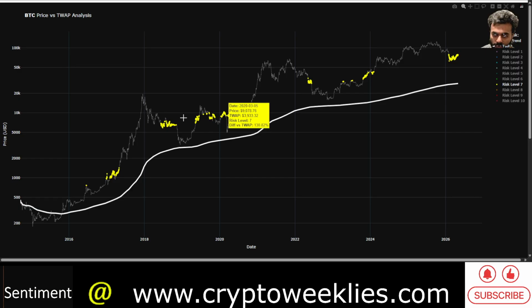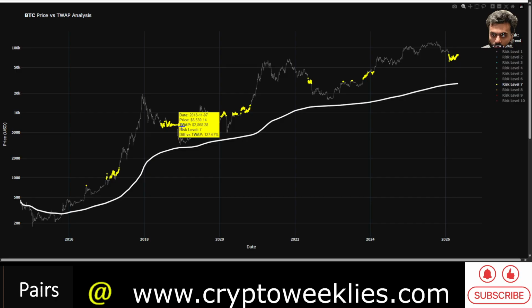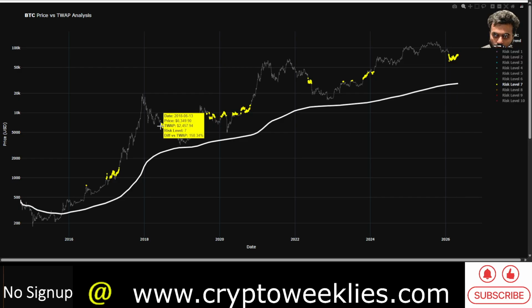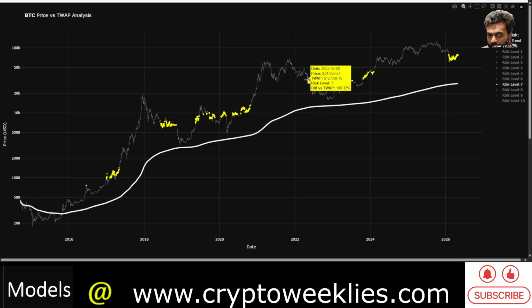It's actually giving us a warning sign that Bitcoin might be spending a lot of time in this risk level 7 zone, like it did back in 2018 for almost half of the year, and also in 2022, although this was shorter in 2022. But bear in mind that the bull run for 2021 was much shorter compared to that 2017 bull run, which started in 2016 and ended in 2018.